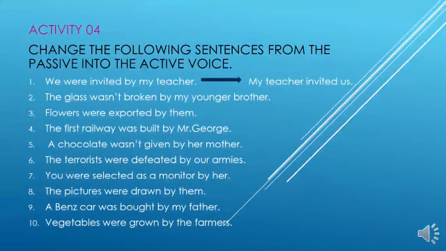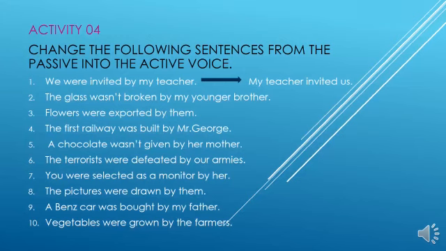I am going to introduce activity 4. The question is, change the following sentences from the passive into the active voice. What you have to do? The passive is given. You have to change the passive into active. Now, remind yourself about those two structures. Okay. I have given you an example sentence: We were invited by my teacher.